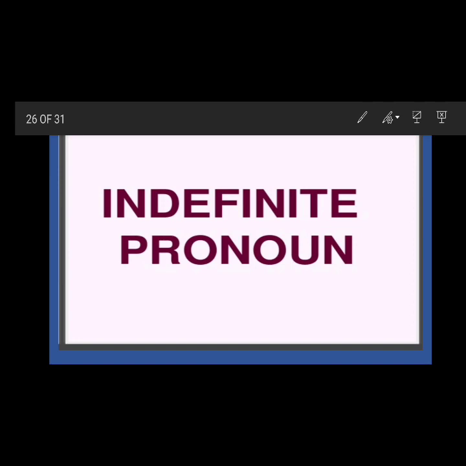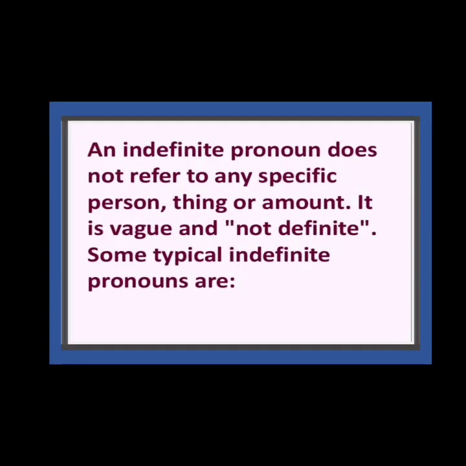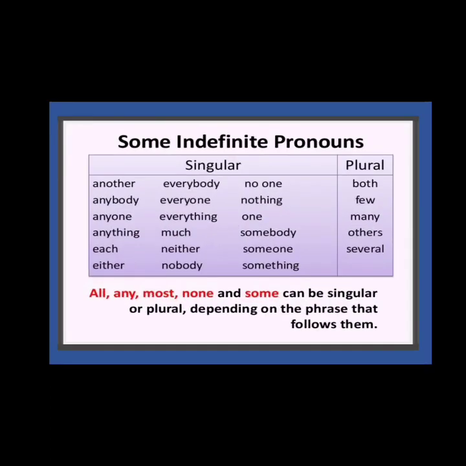Now it's the indefinite pronoun. An indefinite pronoun does not refer to any specific person, thing or amount. It is vague and not defined. Some typical indefinite pronouns are everybody, another, nobody. They are never defined with any particular thing.